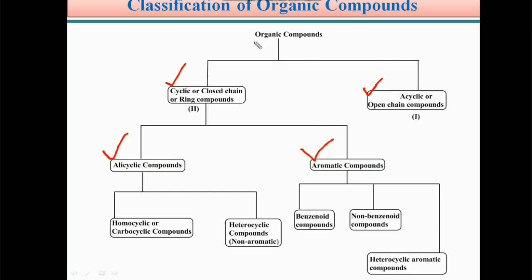So students, organic compounds are mainly classified as acyclic compounds and cyclic compounds. Again, these cyclic compounds are classified as alicyclic compounds and aromatic compounds.